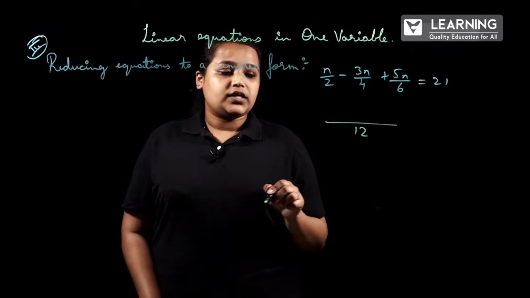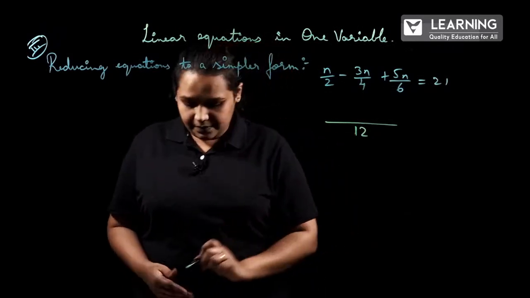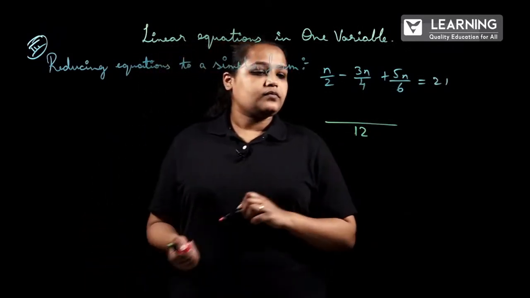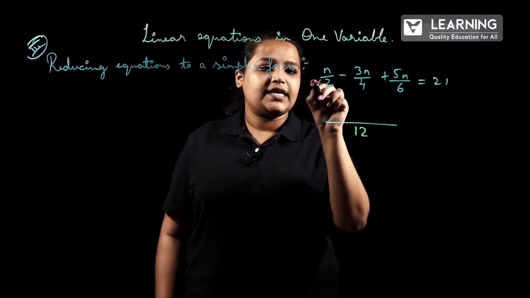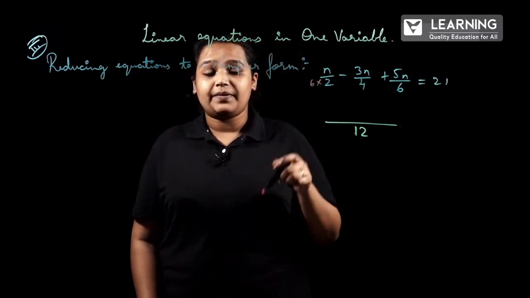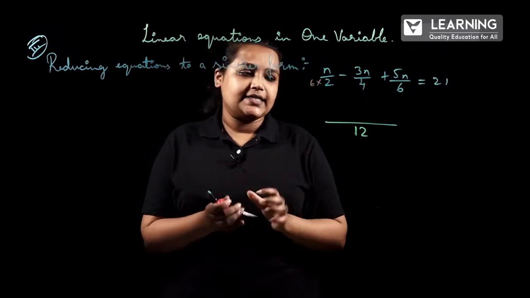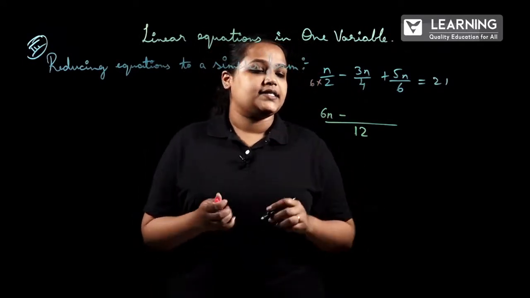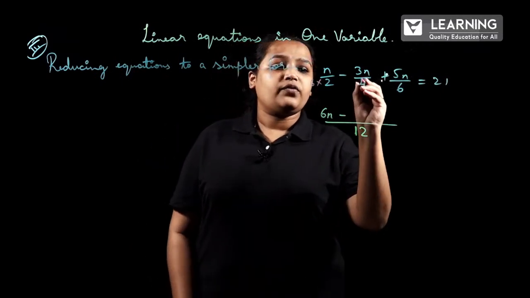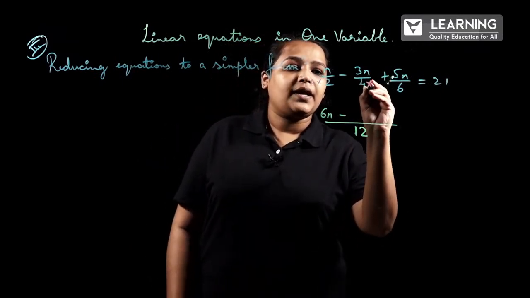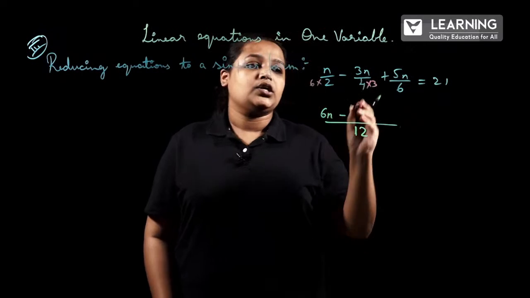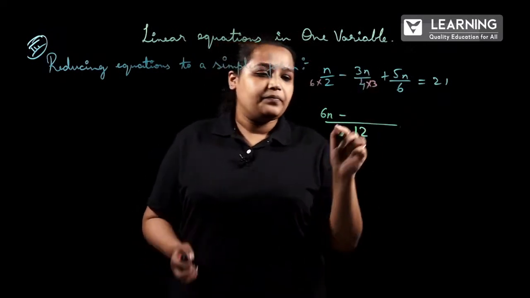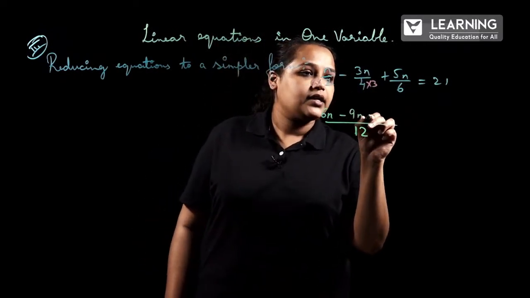Now what happens with the numerator? We have to multiply it with 6, so the numerator will also be multiplied with 6. It will be 6n, minus as it is. To make 4 as 12, we multiply it with 3, so 3 into 3n will be 9n.